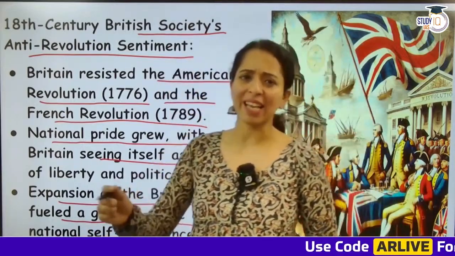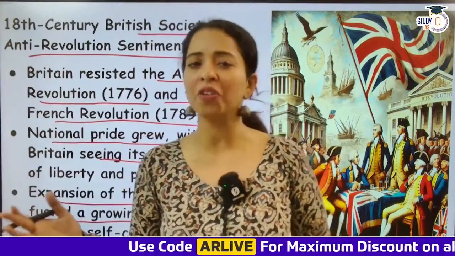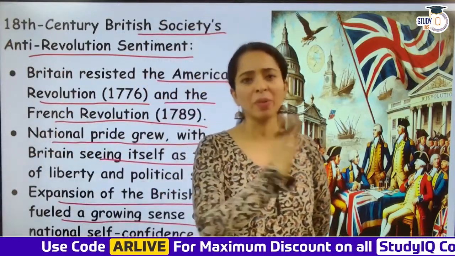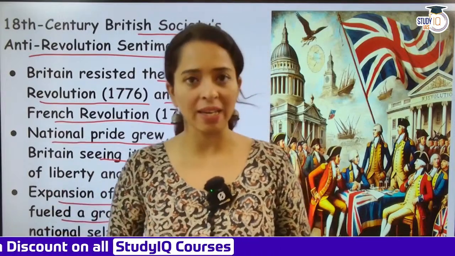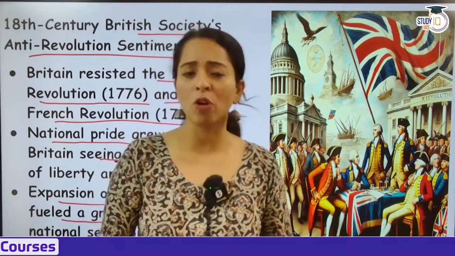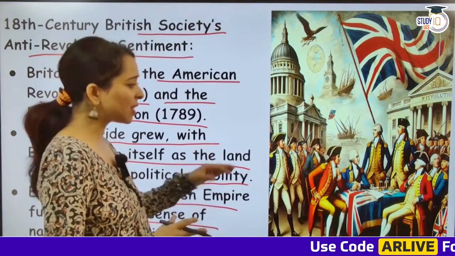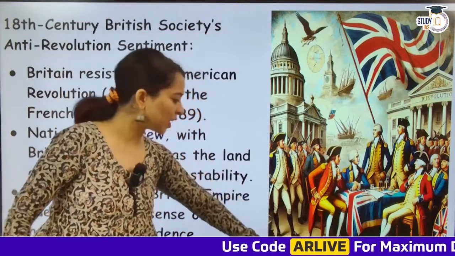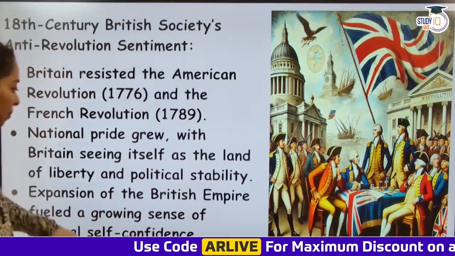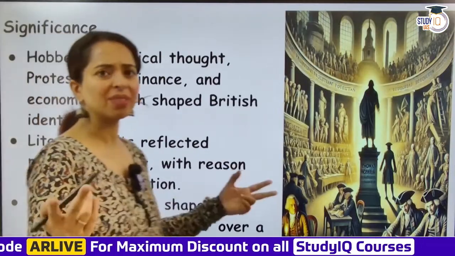Now we see that British colonization was happening, British imperialism was happening in every nook and corner of the world, be it in the East or anywhere, even America. So everything was in favor of England, and they were getting huge pride in this. They were extremely happy, they were extremely self-confident. बहुत ज़्यादा इनका बढ़ गया था that we are the best. And they knew that they can rule anything. At that time, England was at another level of great pride.